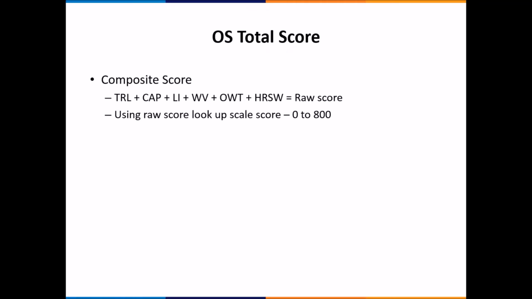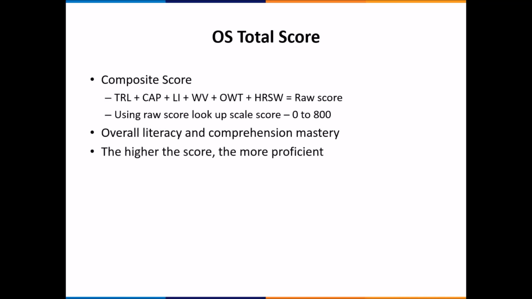This scale score ranges from 0 to 800, and you can look up scale scores in the US norms document we just looked at earlier on page 14. Basically the scale score gives us a sense of the child's overall literacy and comprehension mastery, so the higher the score, the more proficient the child is. It doesn't tell us where they're strong or weak. That's what the individual scores tell us. It just gives us an overall sense of the child's literacy and comprehension mastery.